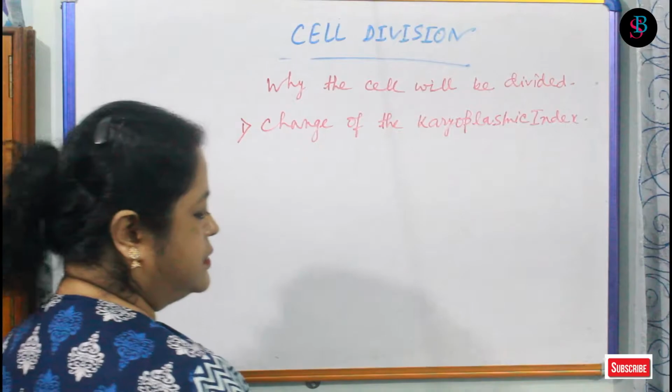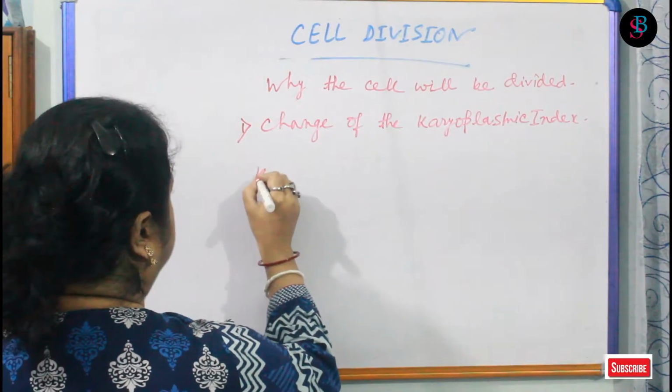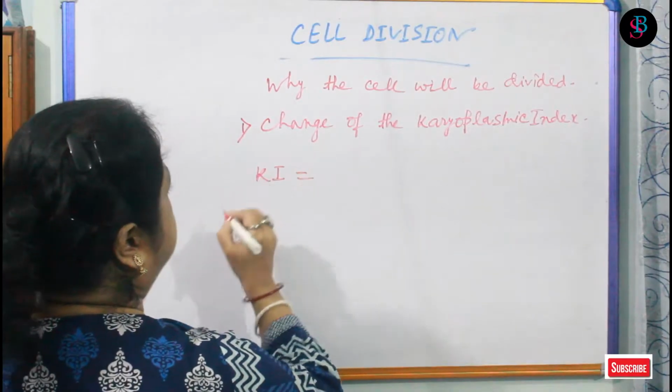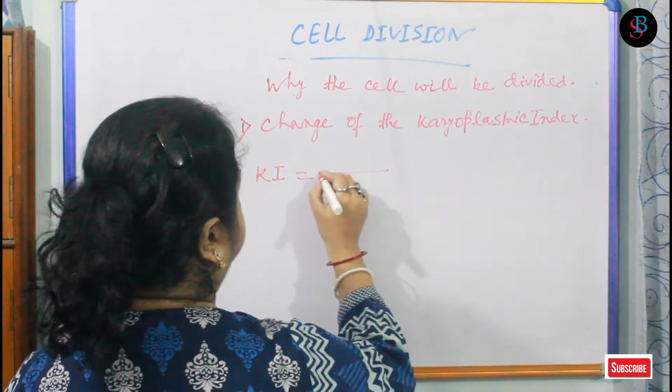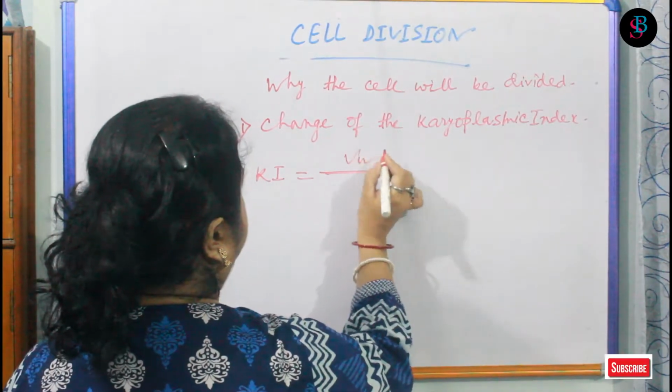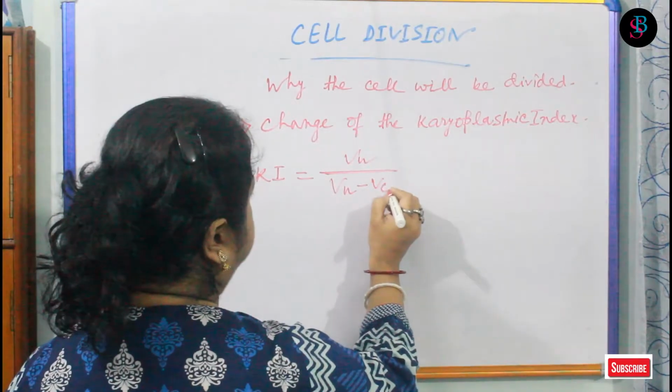It is the ratio between cytoplasm and nucleus. Now it can be expressed by Ki, karyoplasmic index, is Ki equals Vn minus Vc.